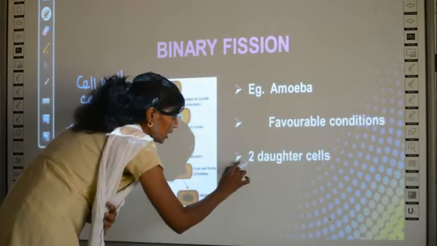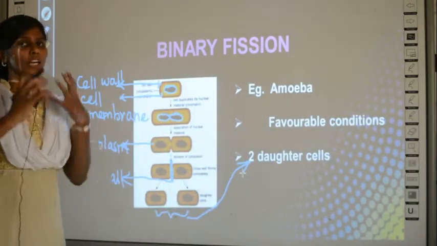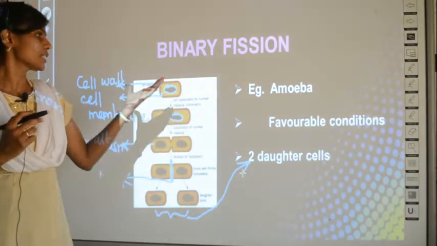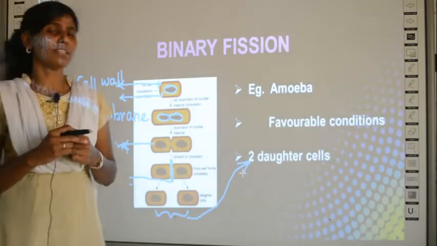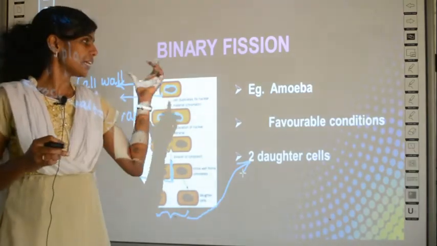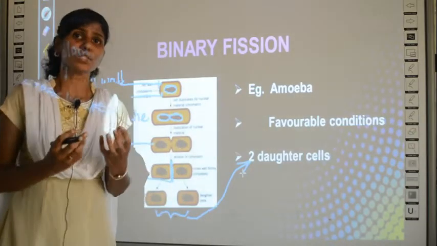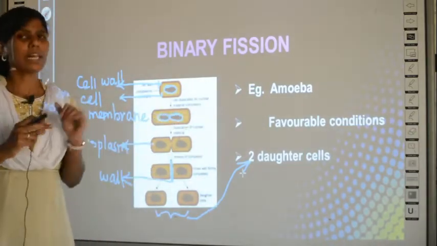What do you call them? The two cells are called daughter cells and this is the parent cell. Okay, so this is the process of binary fission in amoeba. What have we studied? Binary fission is common in amoeba, but only during favorable conditions.